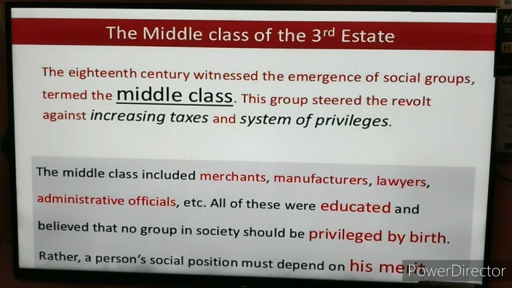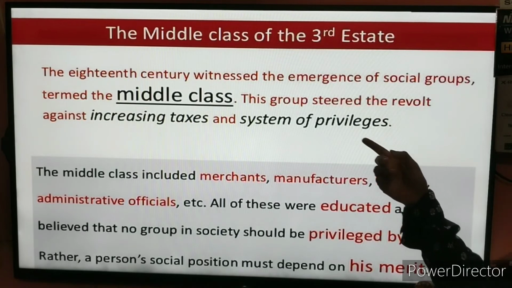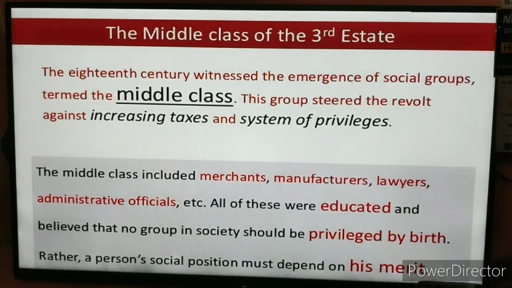This middle class also had to pay the taxes. They were burdened with increased taxes, and they were not very happy with the system of privileges, which was enjoyed by the first and the second state, that is, the clergy and the nobility.